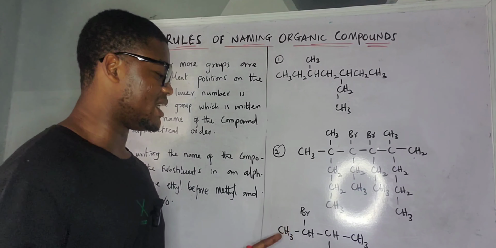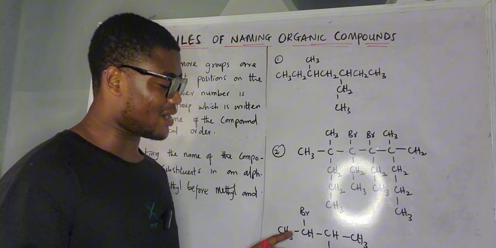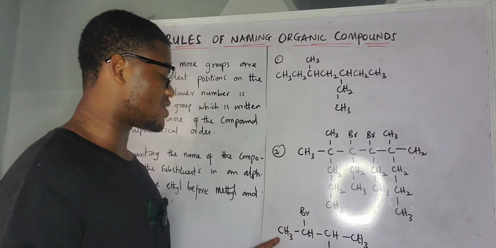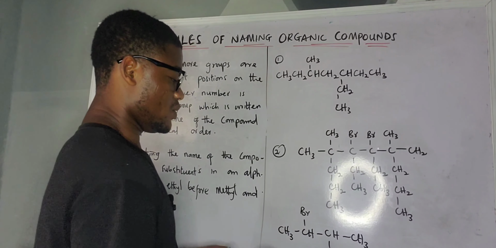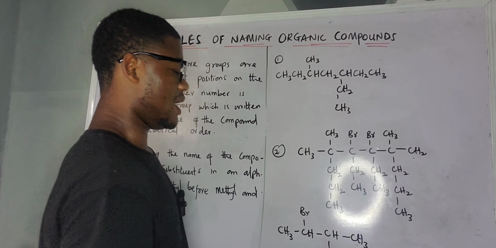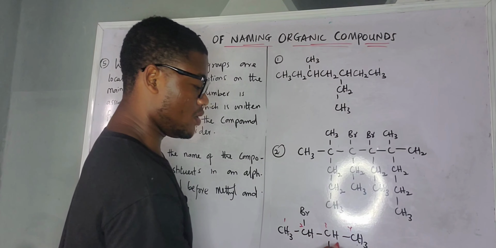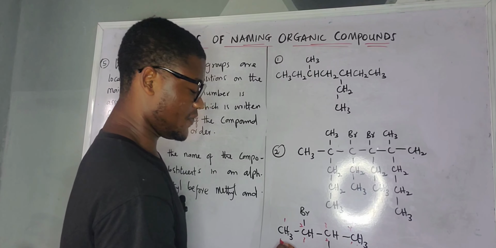So what they are trying to say is to look at these two. We have bromine now. The longest chain is 1, 2, 3, 4, the longest carbon chain. The chain cannot come like this because this one is not carbon. So the longest continuous chain is from here to here. Now we have 1, 2, 3, 4, and we can count this back to say 1, 2, 3, 4.